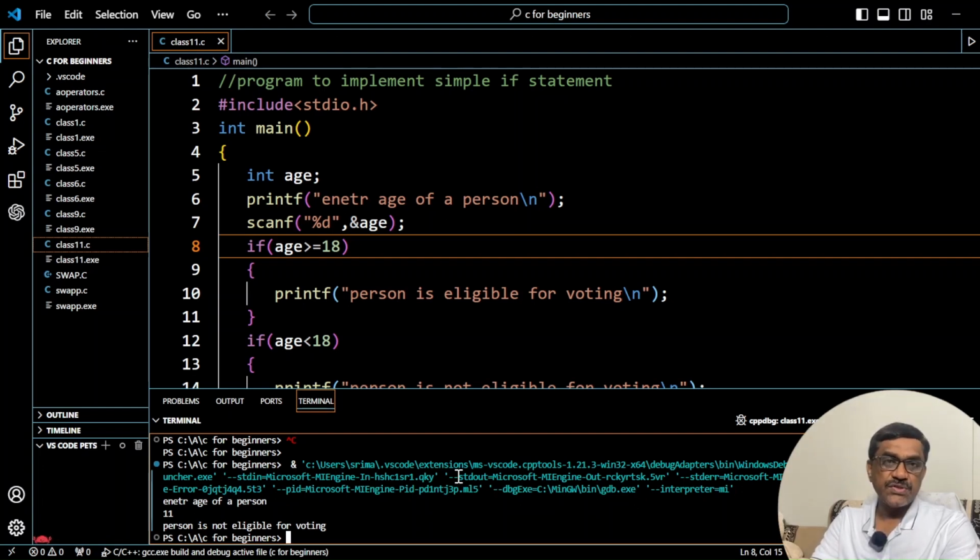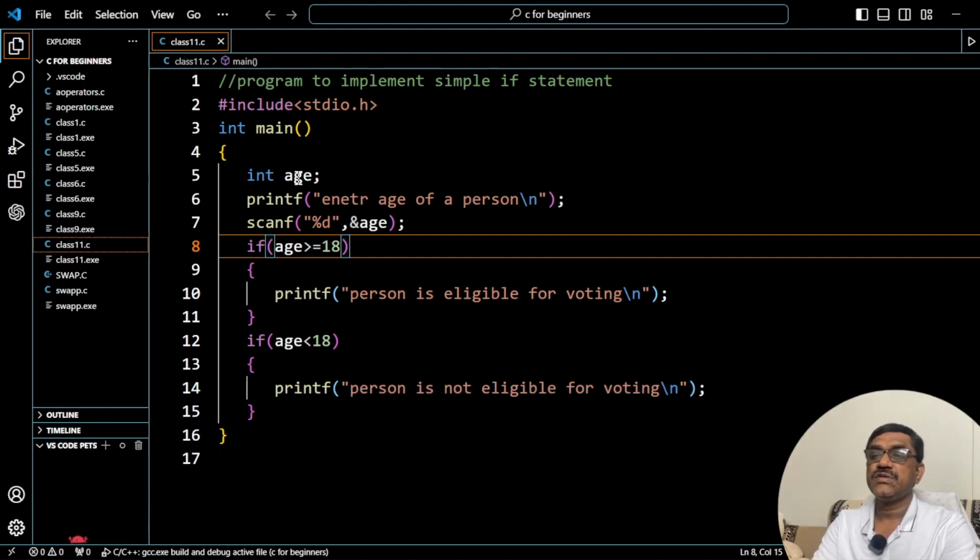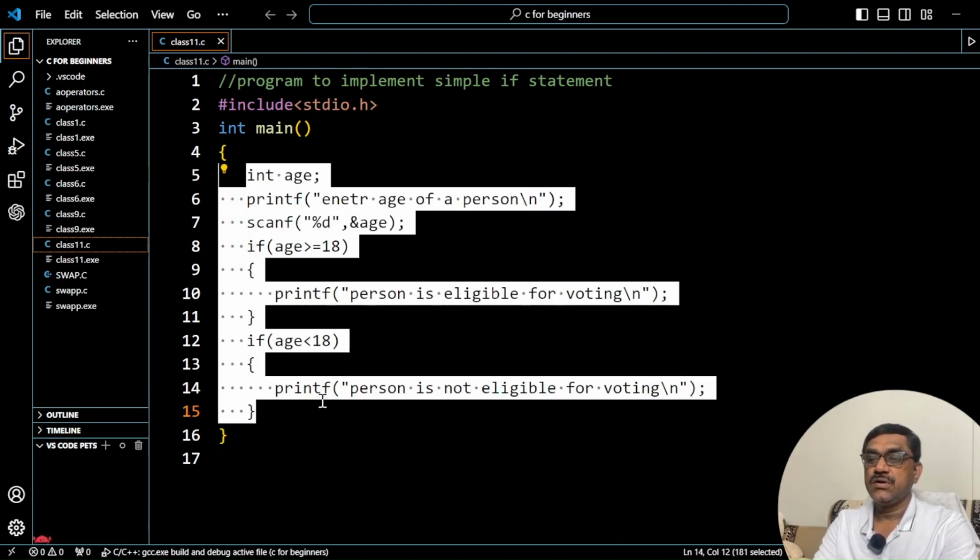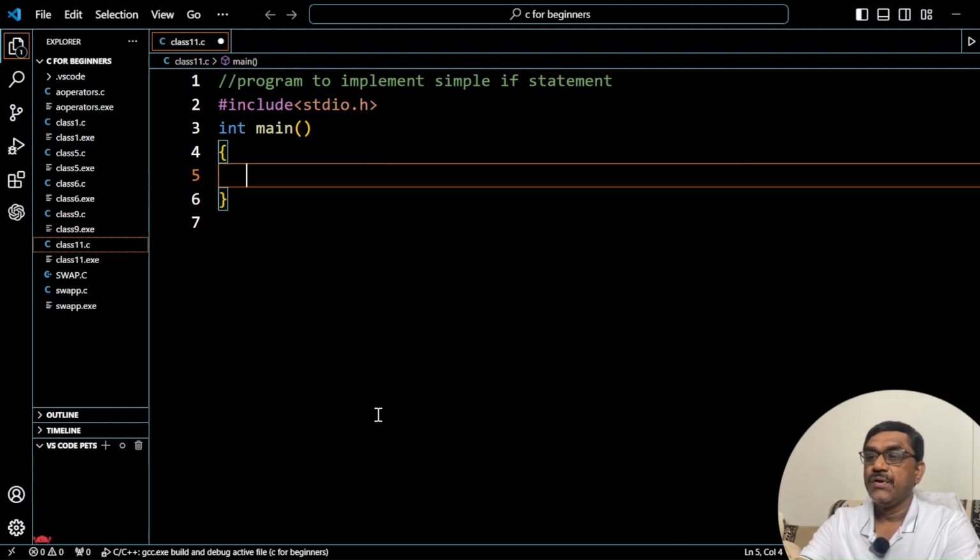Not only this, by using this if statement, you can also find out the largest of two numbers. That also we will see. So let us see the largest of two numbers using if statement, right? How to write that program.